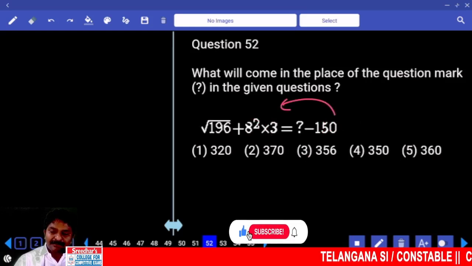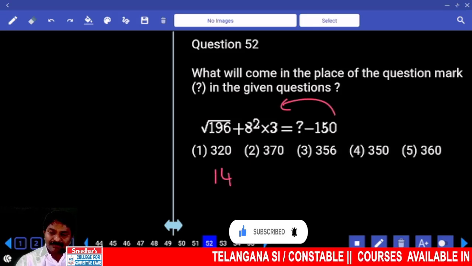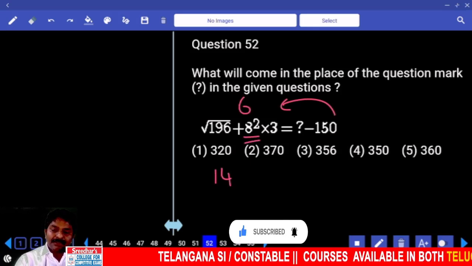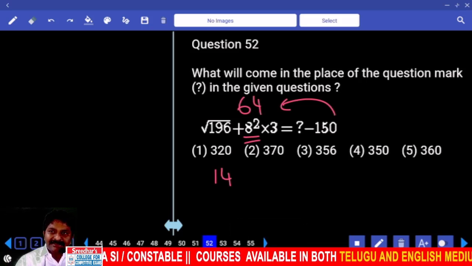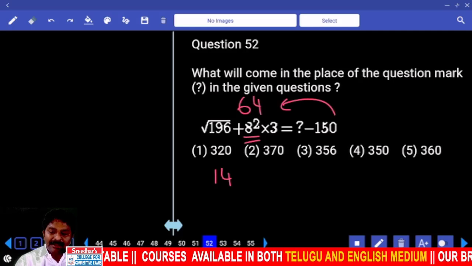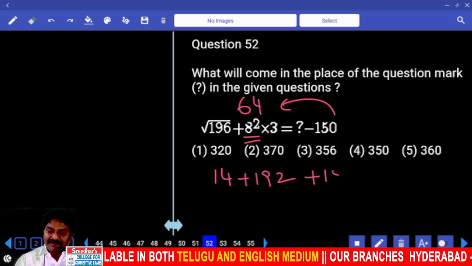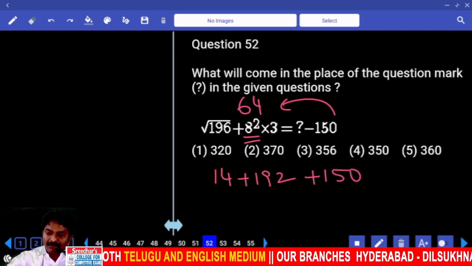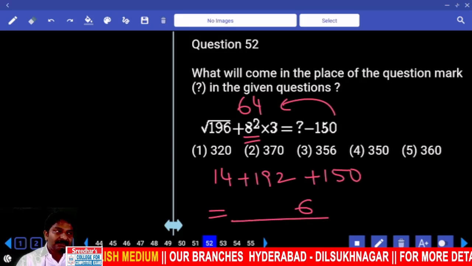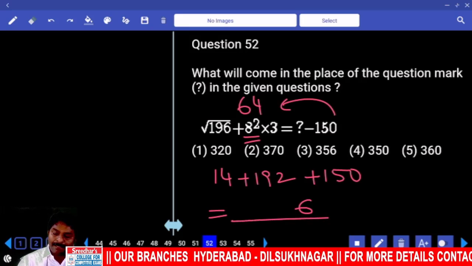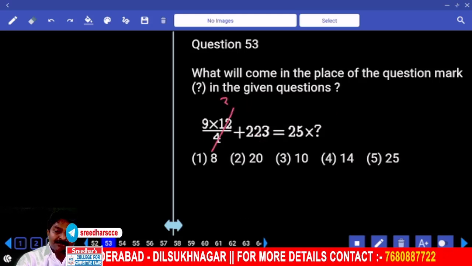Minus 150 comes to left hand side. Under root of 196. 8 square. 64 3 times. 180 plus 12. 192. Are you okay? And right hand side number 150 comes to left hand side. Answer ends with, there is only one. 4 3 times. 9 threes.